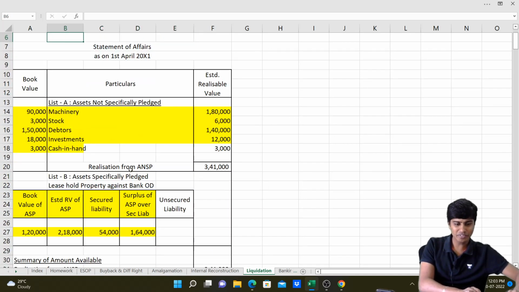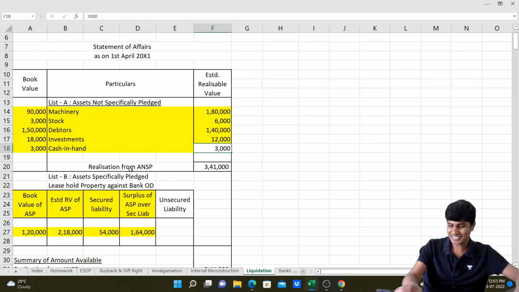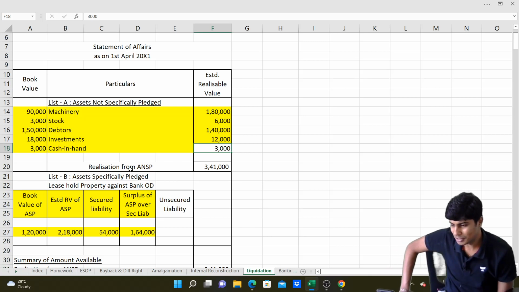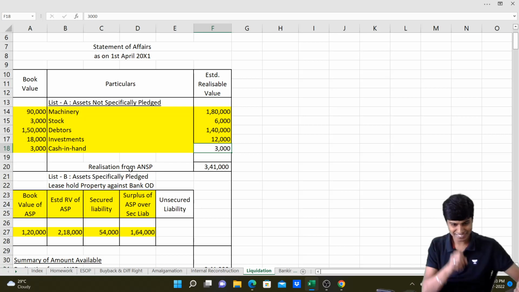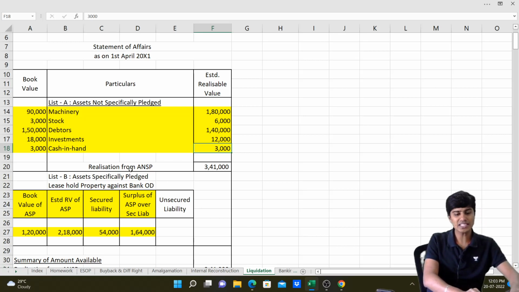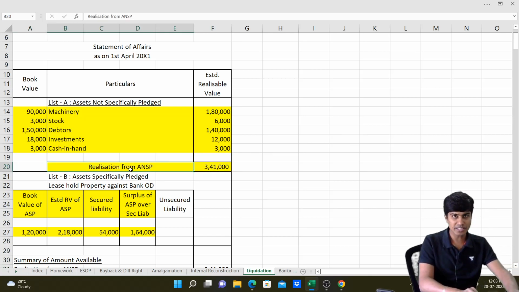Can you ever say, okay, I have 3,000 rupees cash, I want to sell, who wants to buy and at what value? Is that possible? Definitely no, I guess. So I'll write 3,000 rupees as cash in hand. Now the total of the cash available by realization from assets not specifically pledged is 3,41,000.